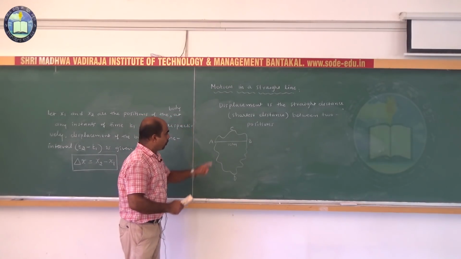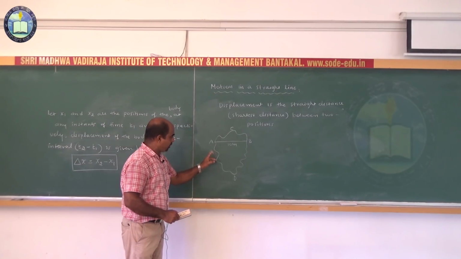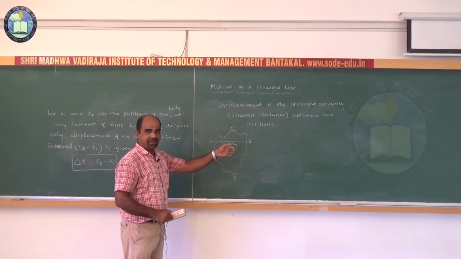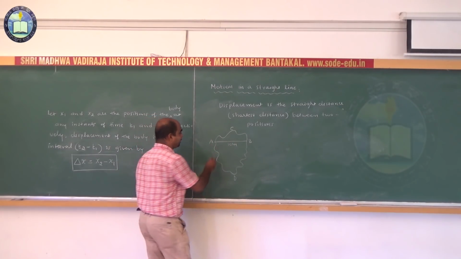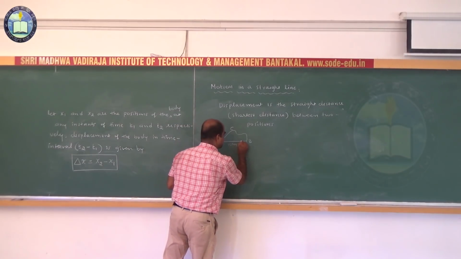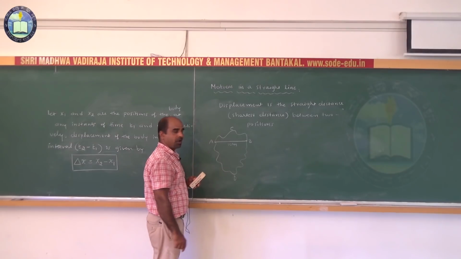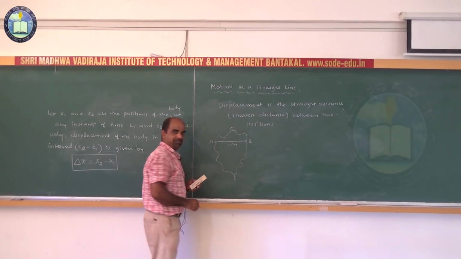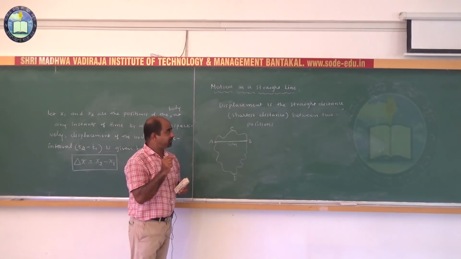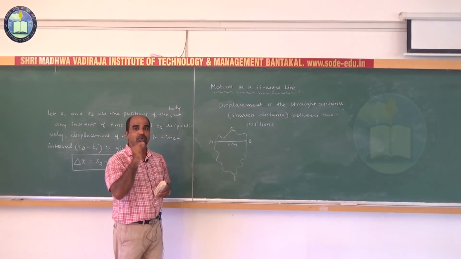See, whatever may be the path, as it moves from A to B along ACB, AB, or ADB, displacement is always 10 meters. Why 10 meters? Because 10 meters is the shortest distance of the point B from A, or the straight distance of the point B from A. Therefore, displacement is the straight distance or shortest distance between two positions.